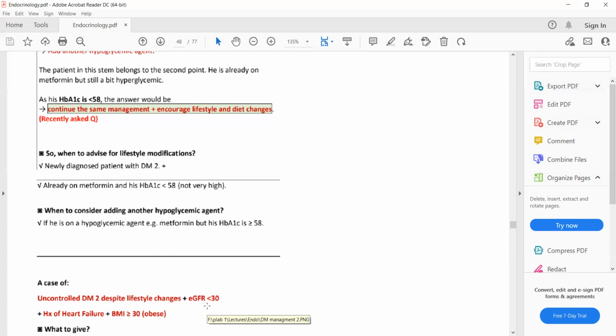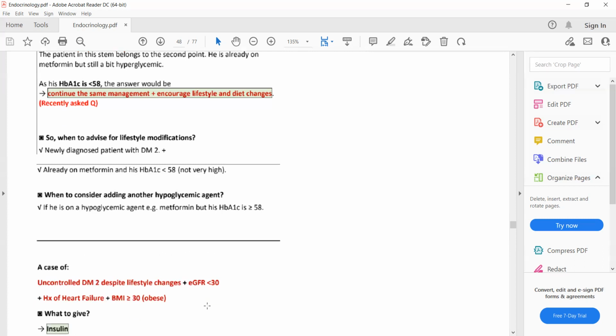So with high BMI, which anti-diabetic drugs do we need to avoid? Sulfonylureas, pioglitazone, and repaglinide. That's right. SPR are contraindicated in high BMI. So we cannot give him MS, metformin, sulfonylurea. We cannot give him gliptins and glitazones. We cannot give him repaglinide. So none of the anti-diabetic drugs is suitable for this patient. So we have to think of starting insulin.